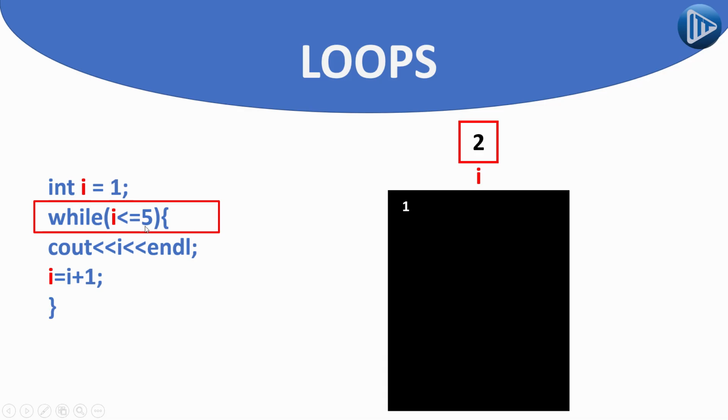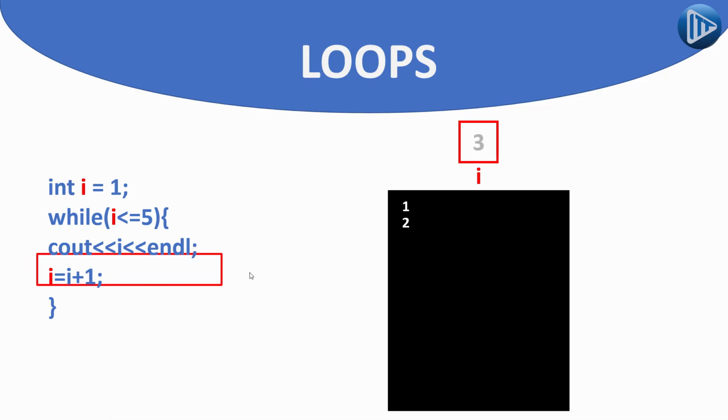So, if this condition is true, it is going again to run the code inside this curly bracket. So it is going to print the value of I at this moment. At this moment, what's inside I is 2. So it is going to print 2 this time instead of 1. And then increase the value of I by 1, so 2 will become 3, and end the loop over here.